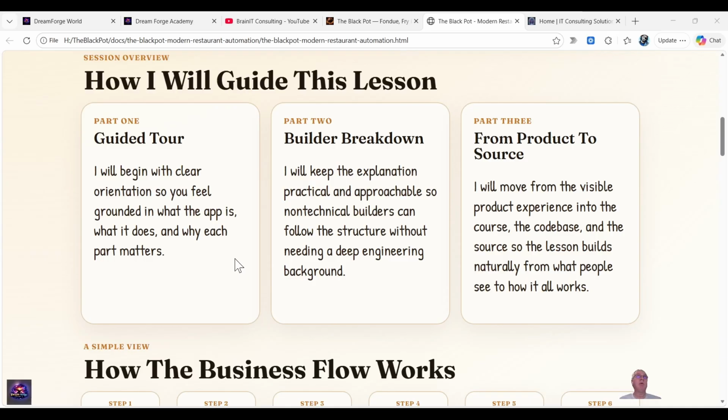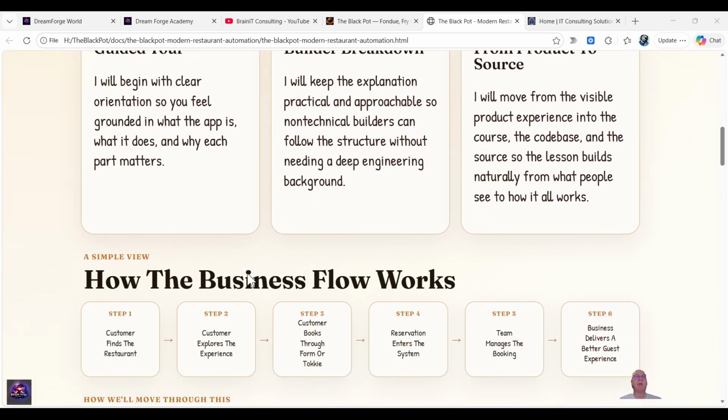So let me walk you through how we're going to continue this lesson about the Black Pot. And if any questions come up that I might have skipped, feel free to ask any question in the comments. But also in the academic course that relates to it, you'll be able to walk through the whole process in detail by reading how to build something like this. This entire presentation will also be available.